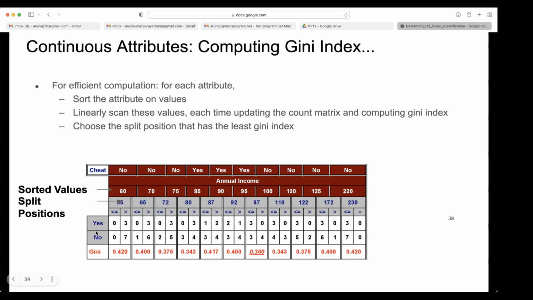So now you compute yes and no here. For less than or equal to 60, you have 0 yes, and for greater than 60, you have 3 yes. So total for this 60 split, you are getting Gini index 0.420.